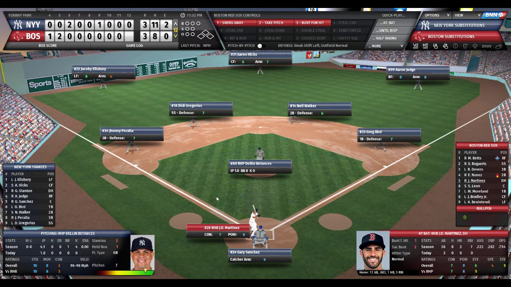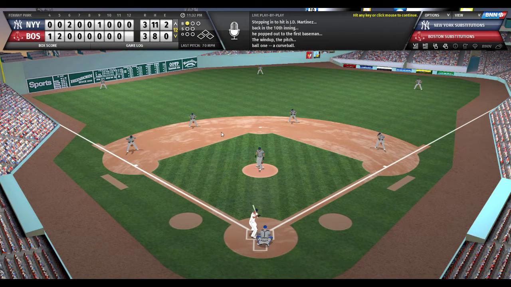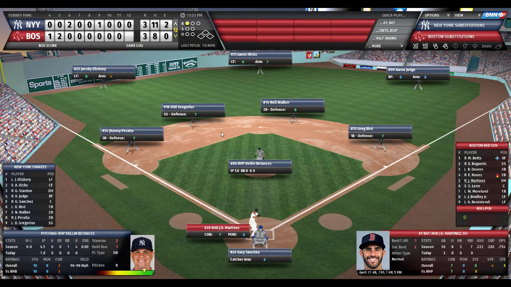2 up for the Red Sox. Martinez, Leon, and Moreland to face Dylan Betances. Again, Betances, an unbelievable pitcher, but struggles with his control, as you can see, 3 out of 10. Martinez will take. J.D.'s 0 for 3. Here's the pitch by Betances. Ball 1 outside. Curveball missed.